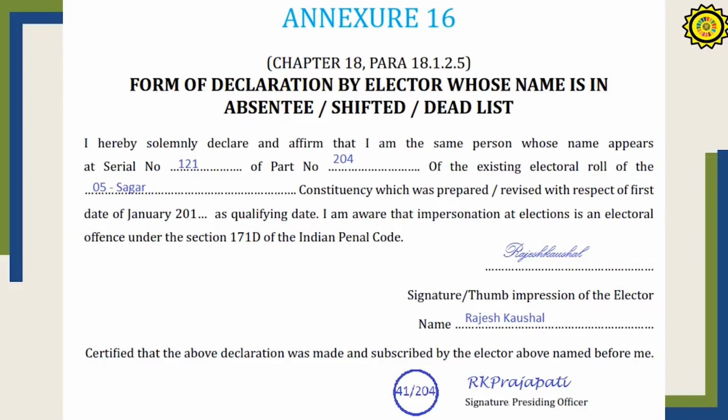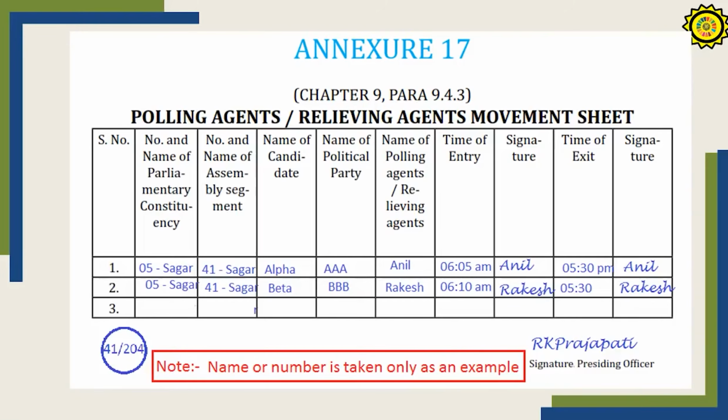This is a declaration from voters whose name is found in the ASD list, that is absentee, shifted, dead list. So from such persons, we should get a declaration. This is the polling agents or relieving agents movement sheet. At a particular point of time, only one candidate's polling agent can sit inside the polling station. If he has to move out, some other person, a relieving agent, has to come. At every point of time, this entry should be made: when a particular person goes out and when the new person is coming.